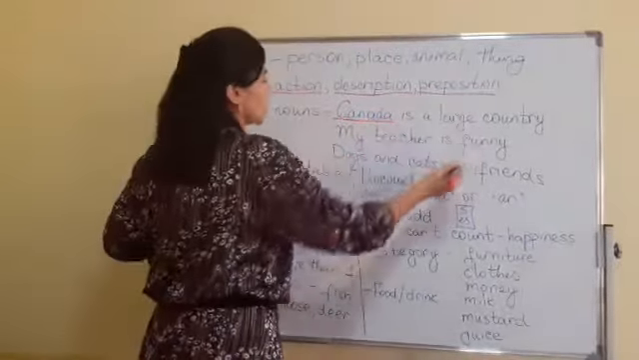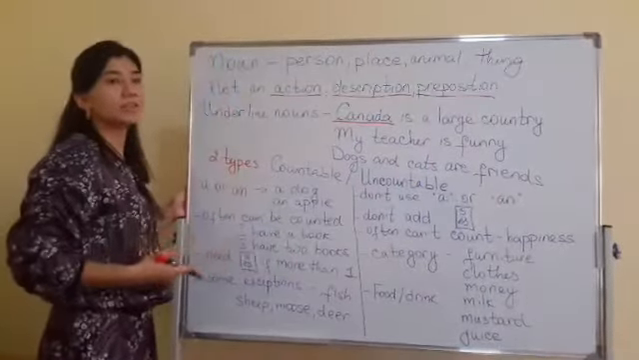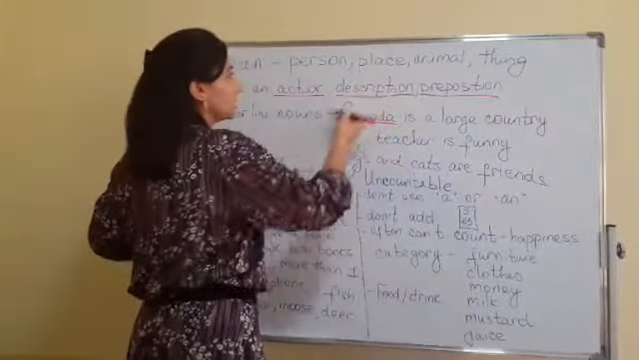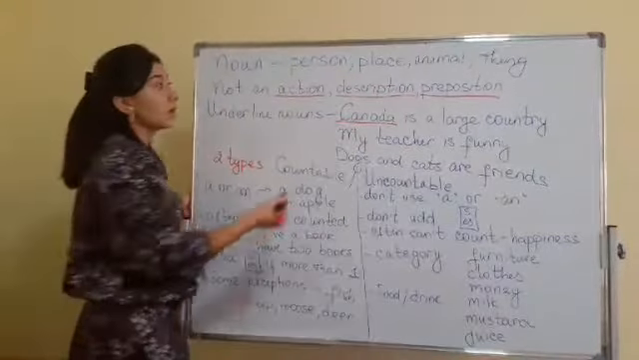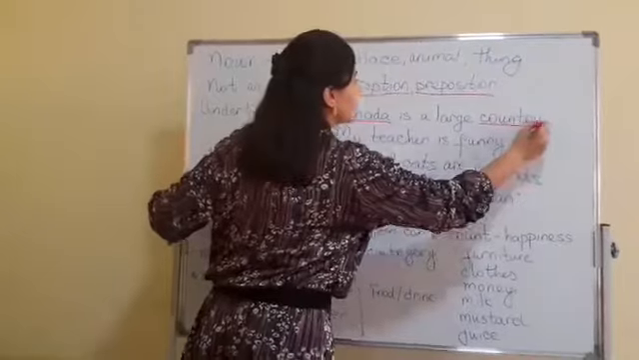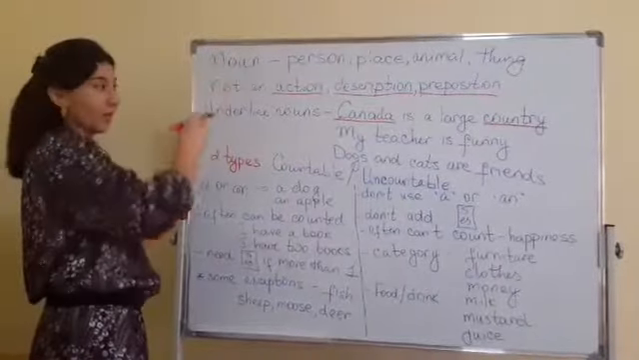Canada is a large country. You see large. What kind of country? It is an adjective, a description. That's why we cannot say it is a noun. Canada is a large country. You see that country is again a place. That's why we can say that it is a noun again.